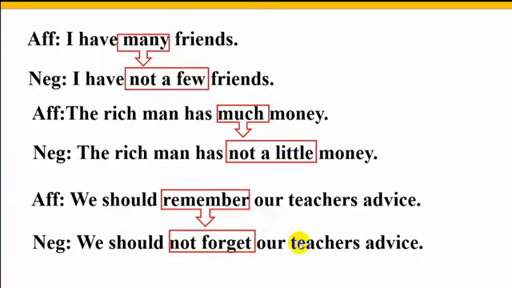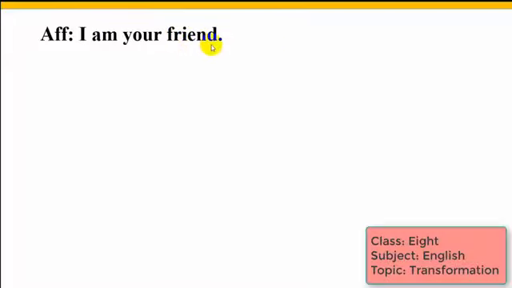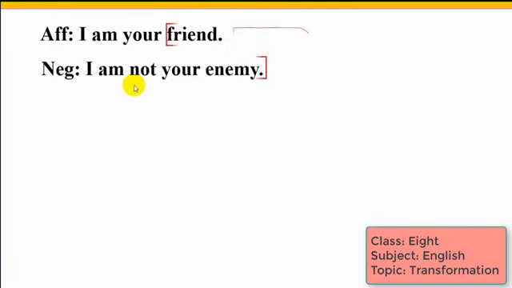Here look at another sentence. I am your friend. Here friend is a noun, and I will show you how you will change this kind of sentence into negative by changing this noun. Friend is a noun, and what is the opposite word of friend? Yes, enemy is the opposite word of friend, so we can write I am not your enemy.